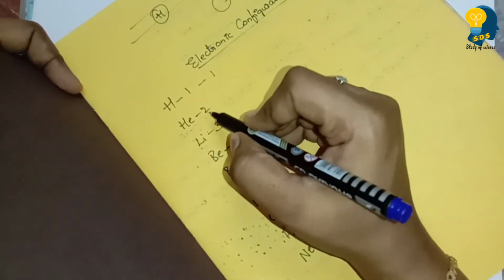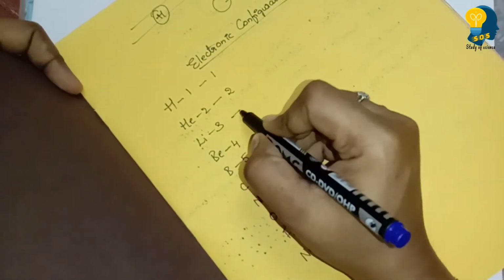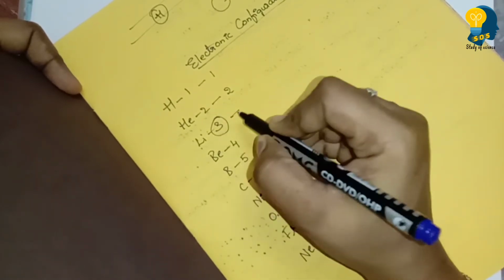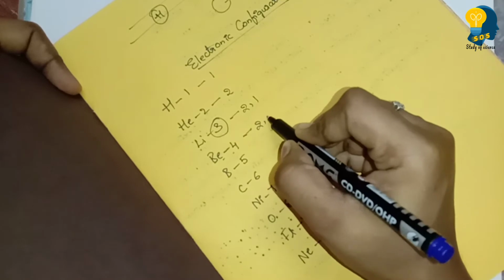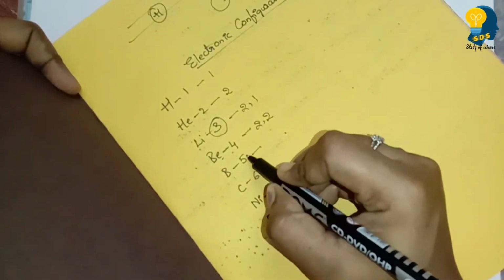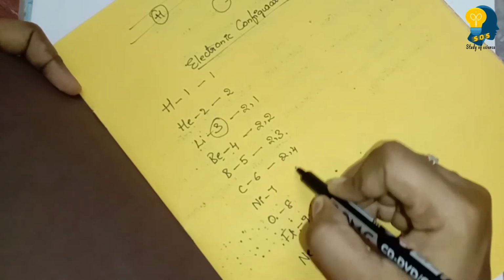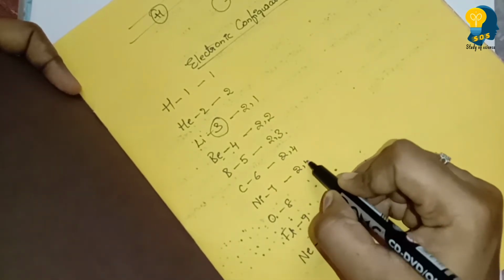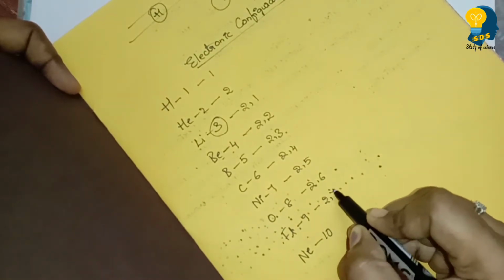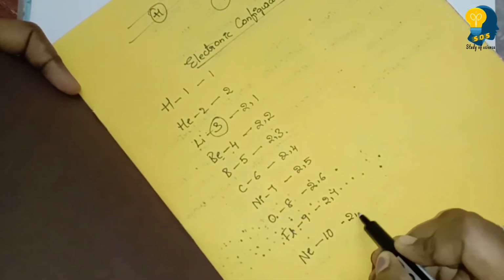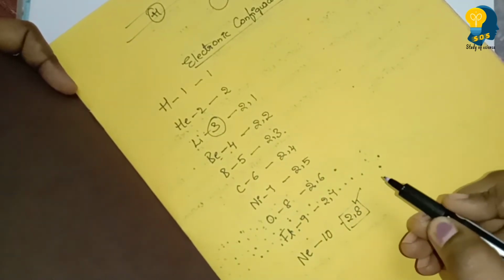Okay. So now moving to helium. Its electronic configuration is 2. Lithium has 3 electrons: 2, 1. Beryllium, totally 4: 2, 2. Boron, totally 5: 2, 3. Carbon, 2, 4. Nitrogen, 2, 5. Oxygen, 2, 6. Fluorine, 2, 7. Neon, 2, 8. If you observe neon, you can see there are totally 8 electrons on the outer shell.